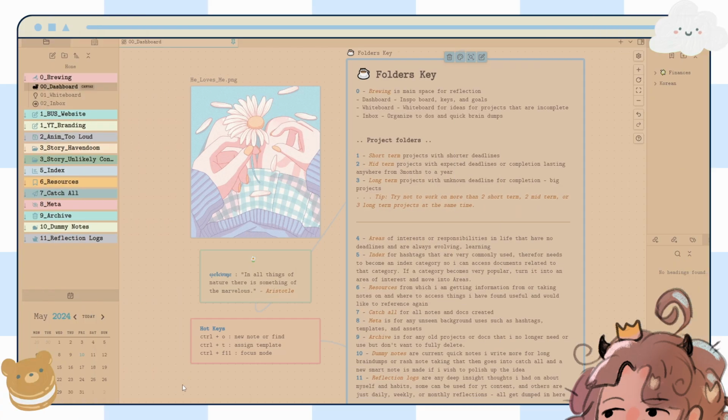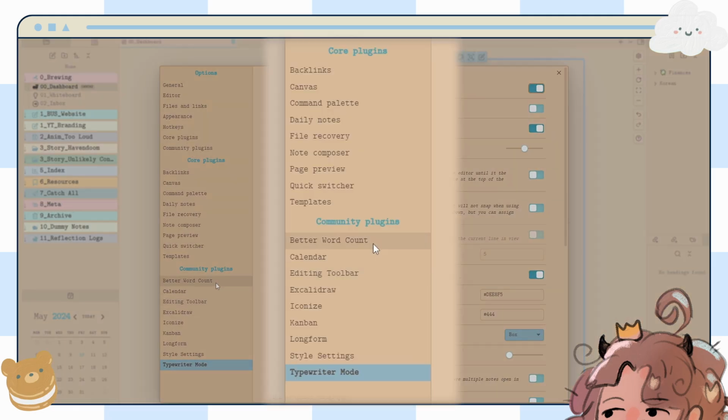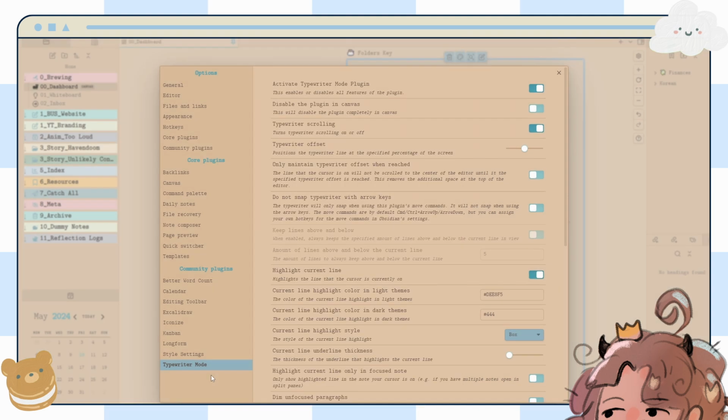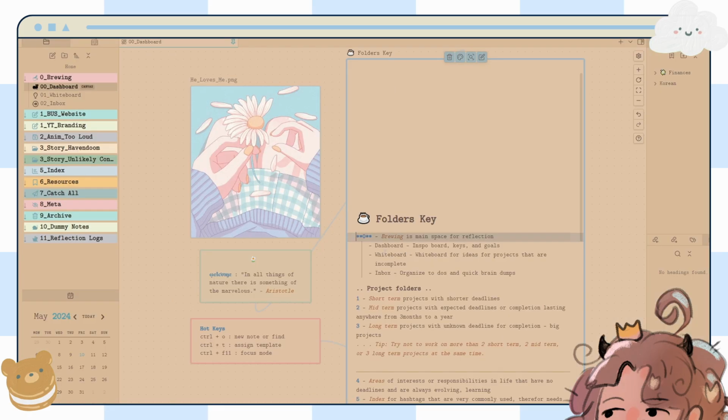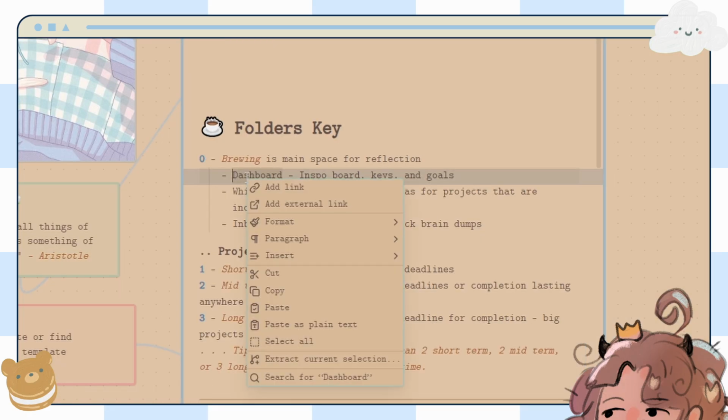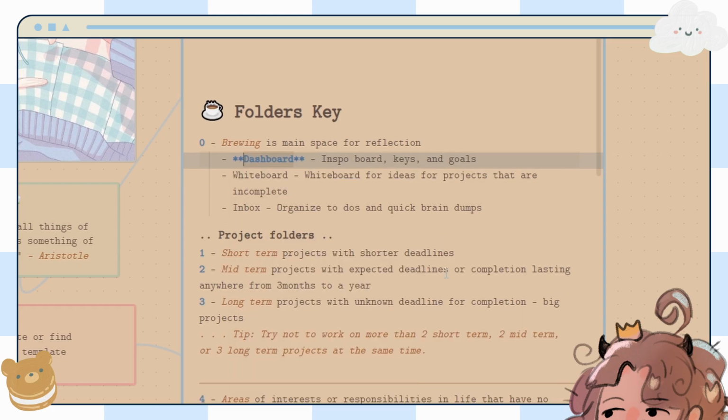I did get some plugins to help customize the look of Obsidian a little bit. Now, these are the plugins I'm using. I'm trying to just keep it limited at most, hopefully 10 plugins. They literally make using Obsidian a lot easier. Like this editing toolbar, it makes it easier to highlight it, and then I can just change the format of it that I want in there.